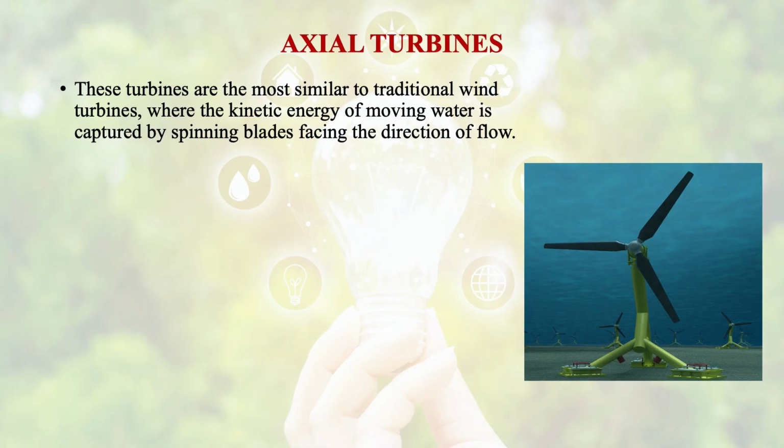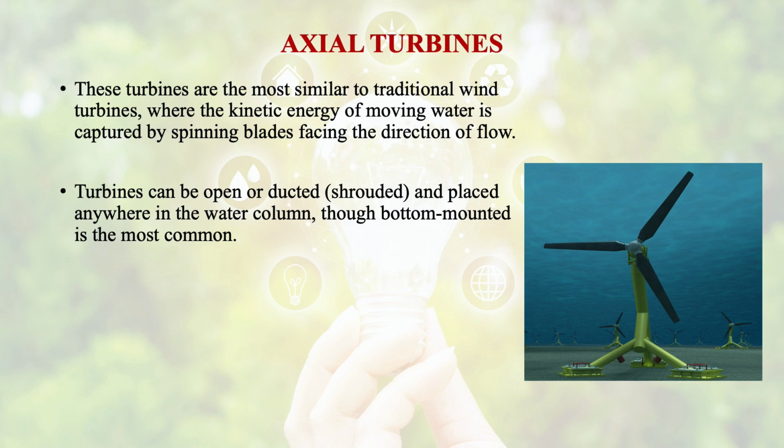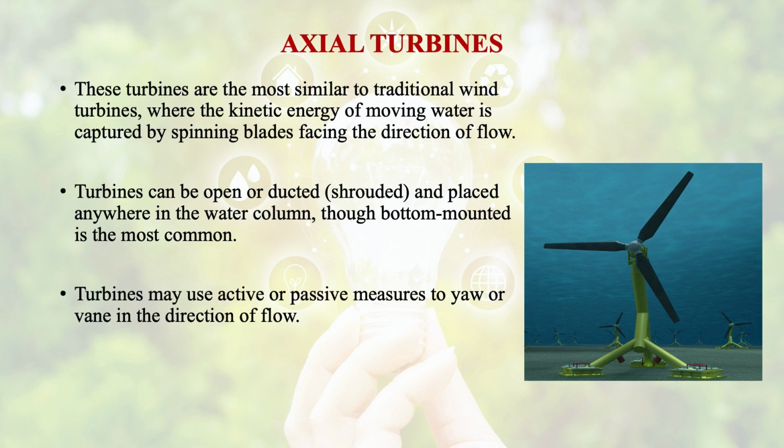If we talk about the axial turbines, these turbines are the most similar to traditional wind turbines, where the kinetic energy of moving water is captured by spinning blades facing the direction of the flow, and the turbine can be open or ducted and placed anywhere in the water column, though bottom mounted is generally used and is more common. The turbines may use active or passive measures to yaw or wane in the direction of flow.